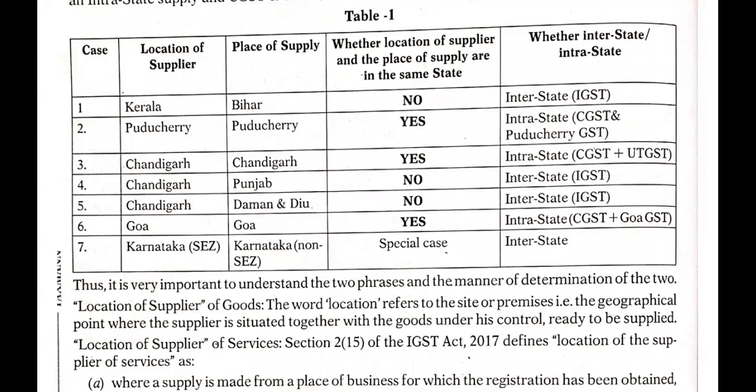Next, Goa and Goa, do they belong to the same state? Yes. In that case, intrastate, so CGST and Goa GST. Karnataka SEZ and Karnataka non-SEZ. So this is a special case. In that case, it is interstate. Interstate transaction is applicable. Okay, so these are a few of the examples we can find.